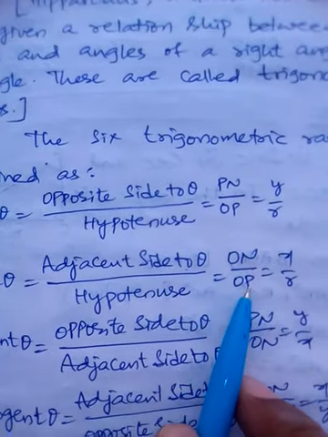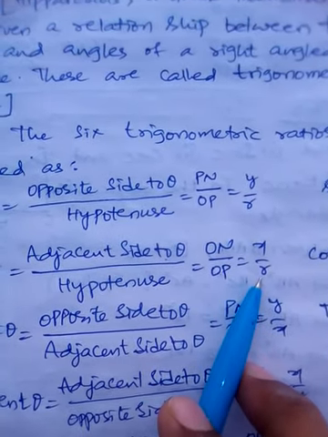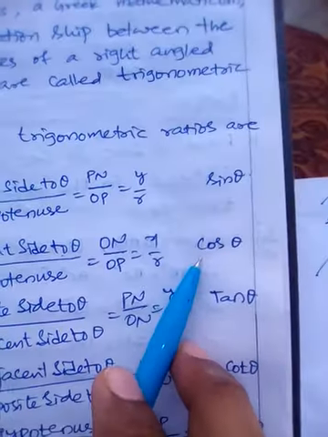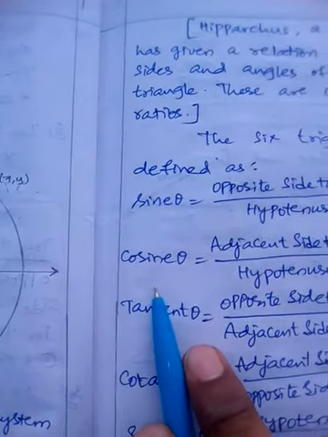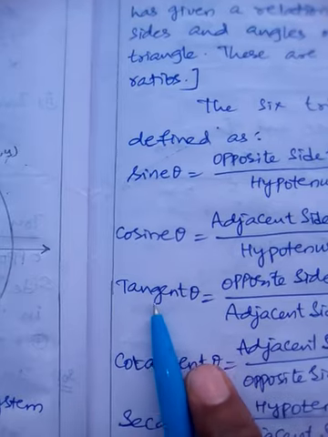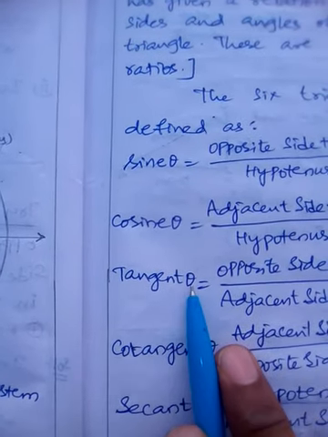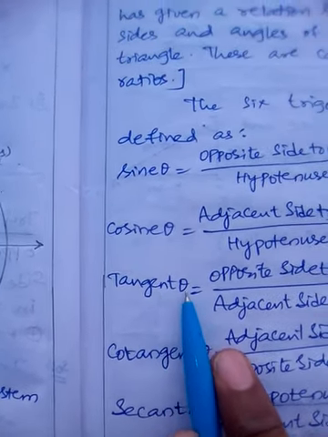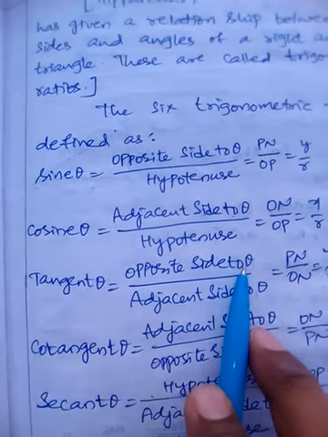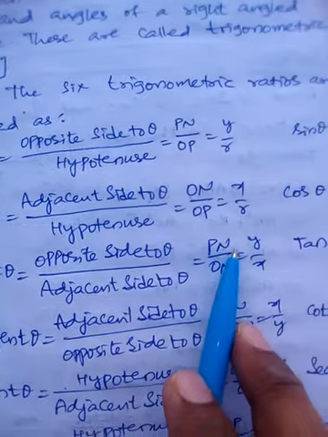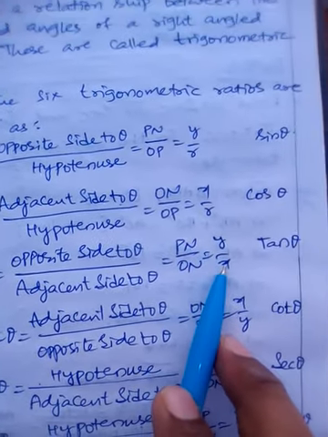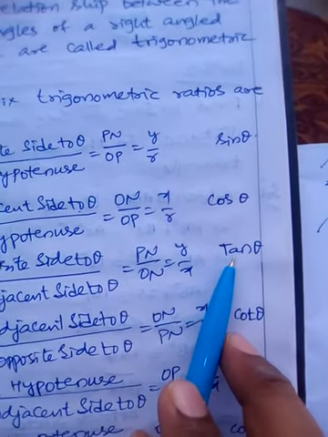This is ON by OP, which is x by r, shortly denoted as cos theta. The third ratio, tangent theta. Tangent theta is opposite side to theta by adjacent side to theta, which means y by x, shortly tan theta.